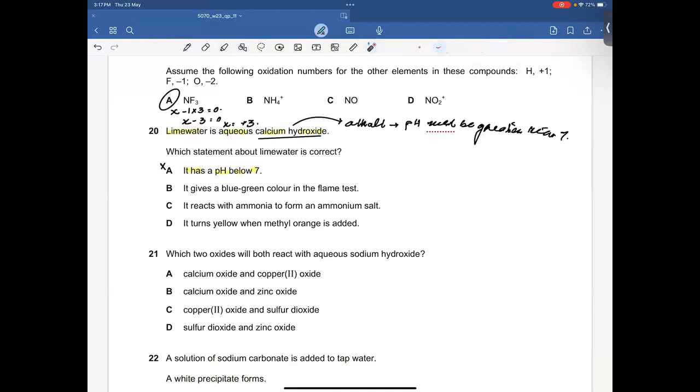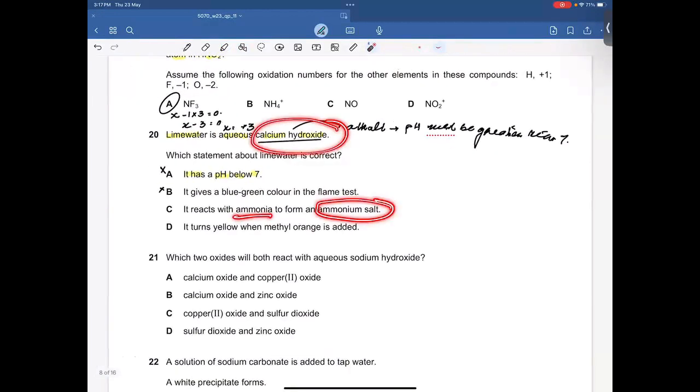It gives a blue-green color in the flame test. I don't think so. Salts can give the test, alkalis cannot. It reacts with ammonia to form an ammonium salt. Basically, when it reacts with an ammonium salt, it releases ammonia, so this statement is absolutely incorrect. It turns yellow when methyl orange is added. That's true. In alkali, methyl orange shows yellow color. In acid, methyl orange shows red color. So D is going to be the right answer for question number 20.